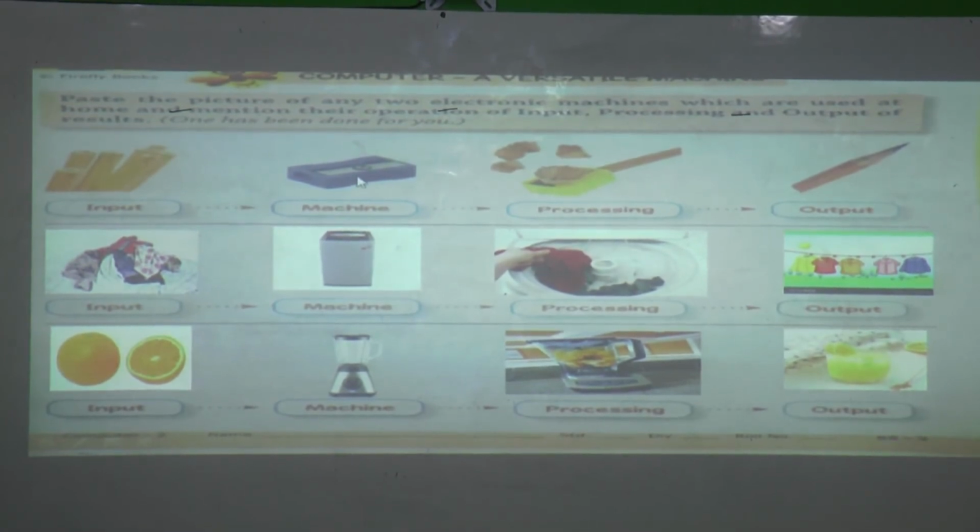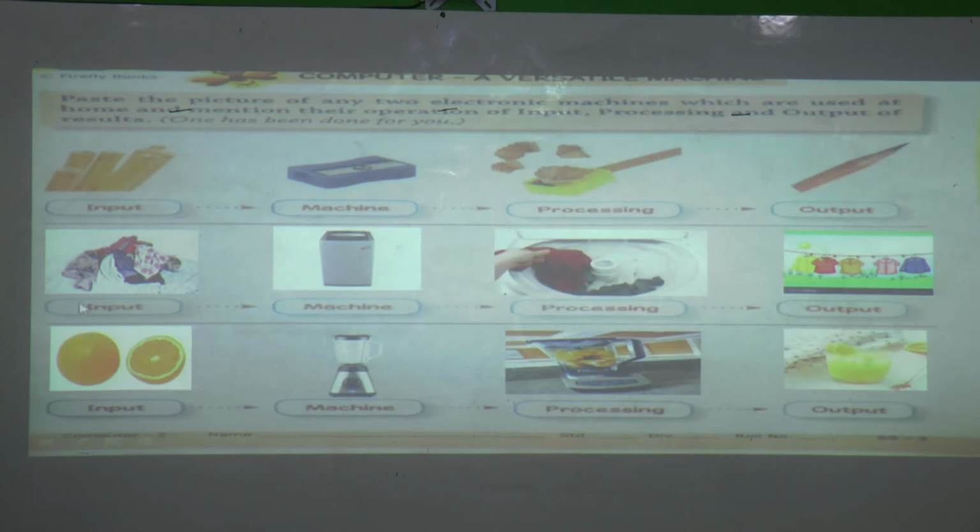Sharpener. If you want to sharpen the pencil, then we use the sharpener. When we put this pencil in the sharpener, this is processing, and then we get a sharp pencil, which is the output.